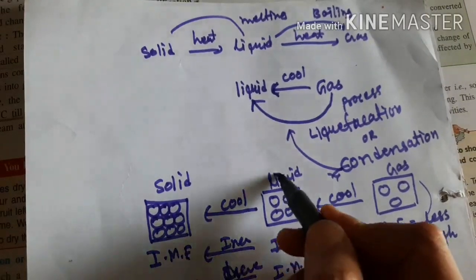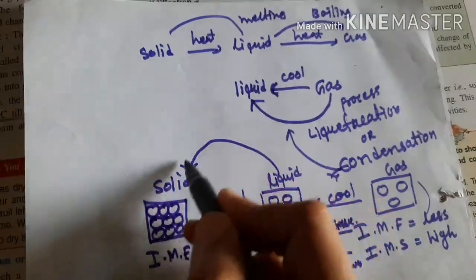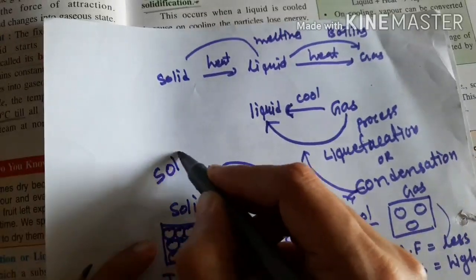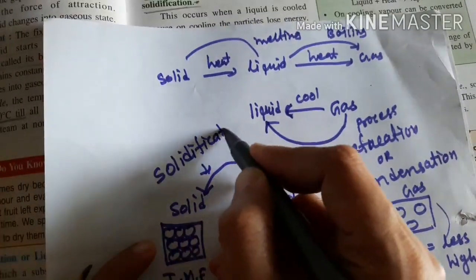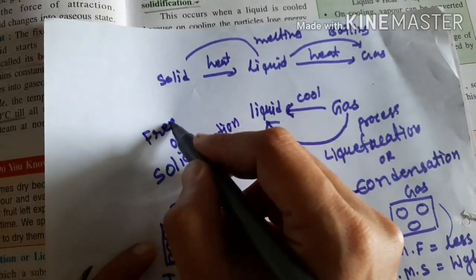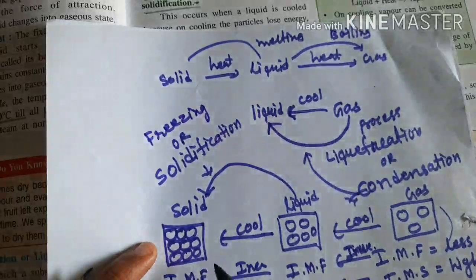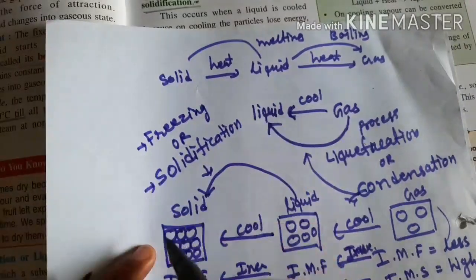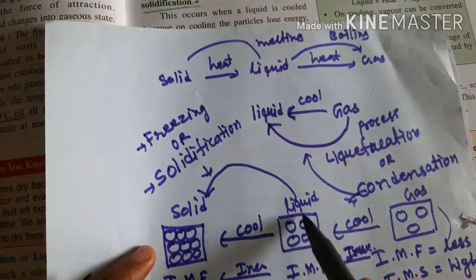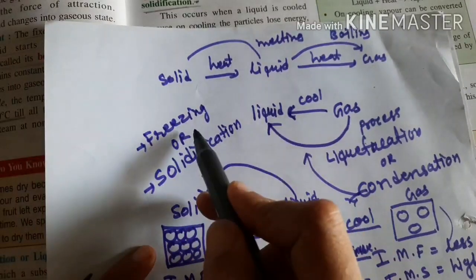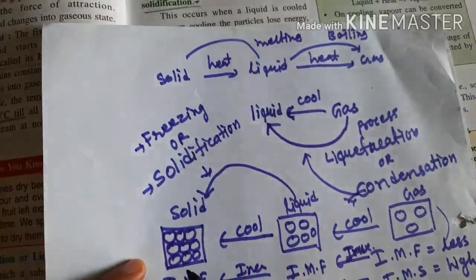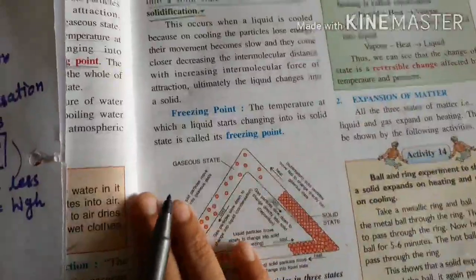And this process, when a liquid converts into a solid, is called what? Solidification, or we can say freezing. Clear? You need to remember both names. Okay, gaseous to liquid is condensation, liquid to solid is solidification or freezing. Here liquefaction or condensation, here solidification and freezing. Both terms mean the same.